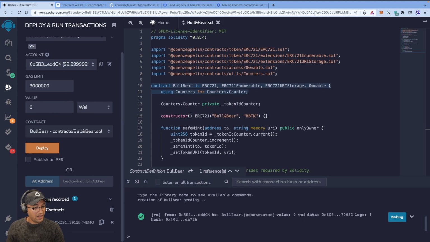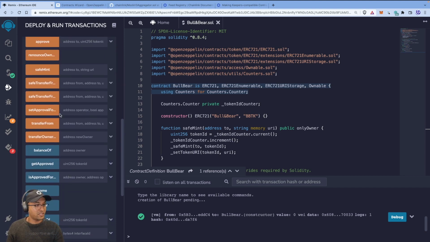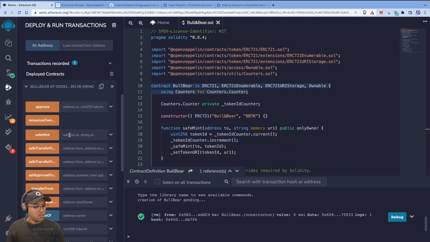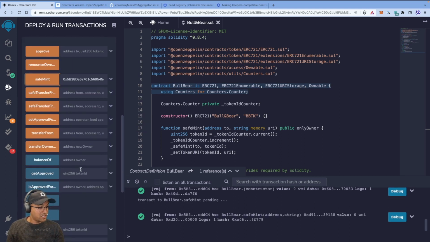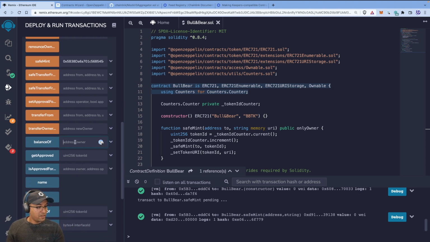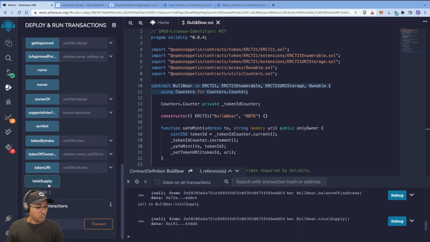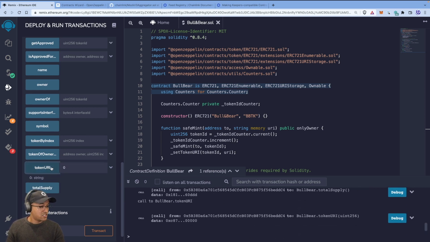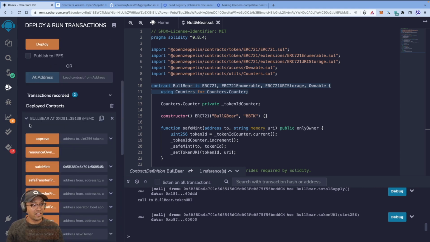And down here, we can see the deployed version of the contract. We can see all these various things. So let's just quickly mint something to my address. If I do a safe mint and put in my address, it should transact immediately because it's here. If I put my address in here, balance of should say 1. Excellent. If I say total supply, it should say 1. If I say token URI for token 0, it should just be an empty string. Exactly what we expect because we haven't set any of that in there.